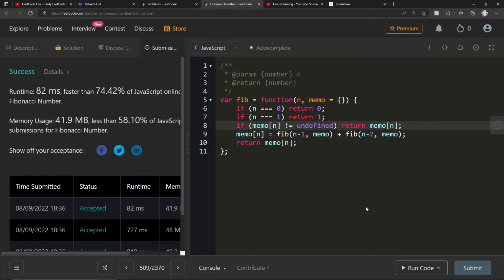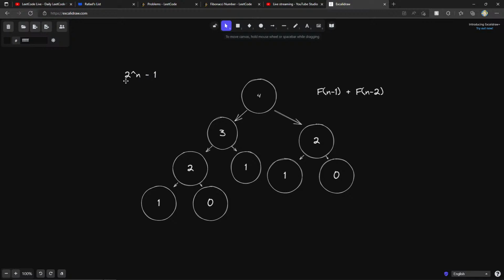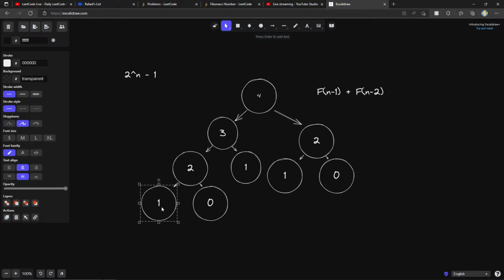So now calculating the time complexity for this, let's see. I guess we're only ever going to go 4, 3, 2, 1, 0. So would it just be linear? Because now we're only ever calculating it once.